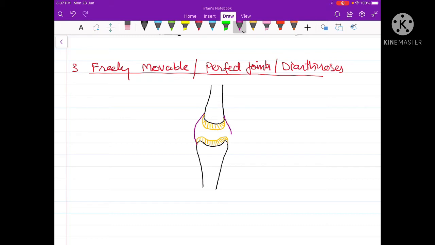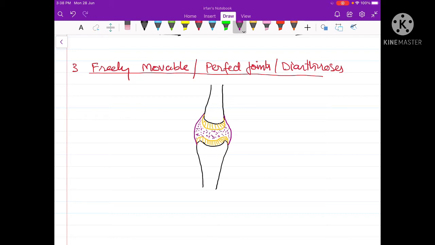Here this joint is lined externally by a membrane which is called the synovial membrane. This synovial membrane secretes a gelatinous liquid which is called the synovial fluid. This synovial fluid consists of mucopolysaccharides and has the same consistency as that of an uncooked egg white.